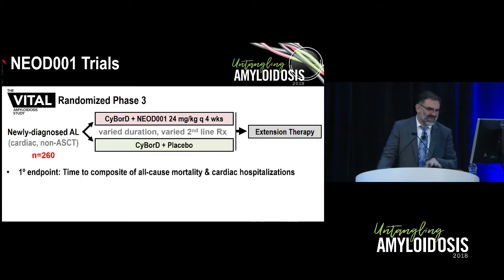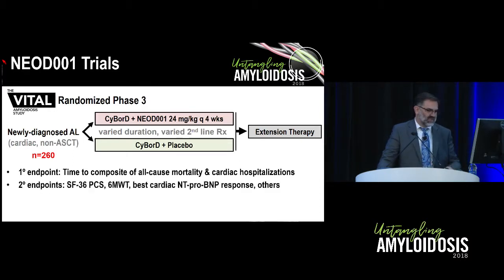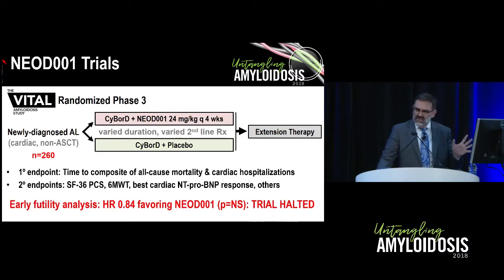The primary endpoint on this study was a time to a composite endpoint of all-cause mortality or cardiac hospitalizations. And secondary endpoints are listed here and are similar to the secondary endpoints in the Pronto study, including the best cardiac NT-proBNP response, which was the primary endpoint in the other study. So the futility analysis was done after 103 out of 156 planned required events had happened.